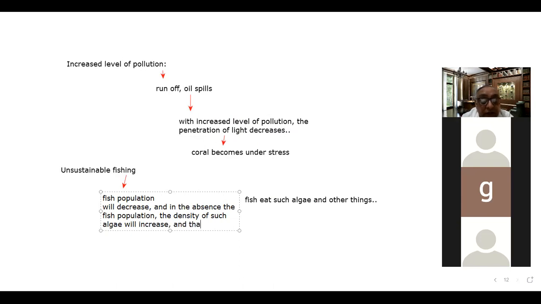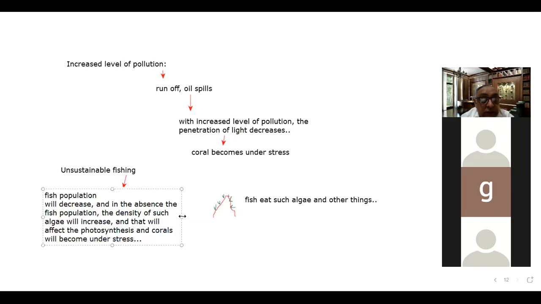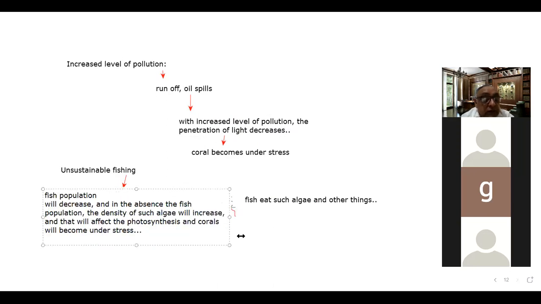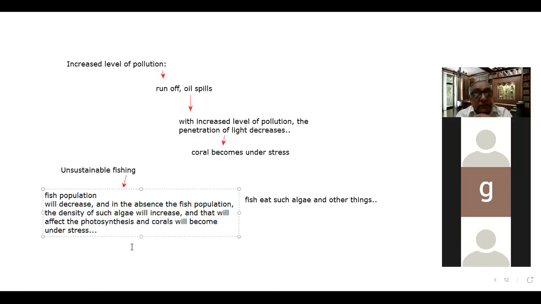And that will affect the photosynthesis, and the corals will become under stress, right? So this is an important point. That is why unsustainable fishing is also threatening for the corals.